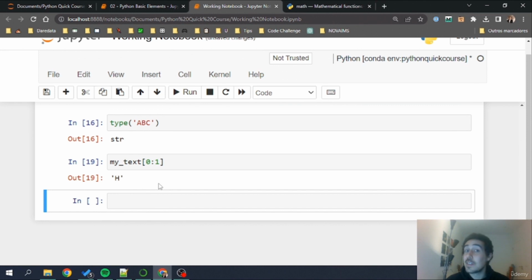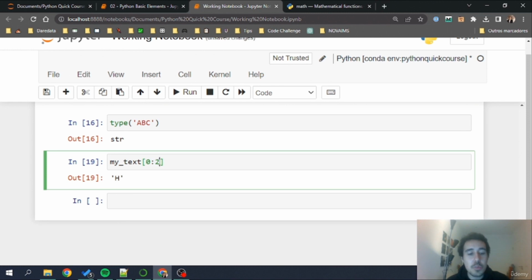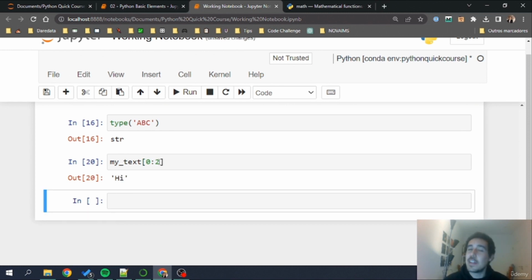It only yields h, because there's a part of that index that I didn't tell you. Basically, what that translates to is from index 0 up until 1, so the index 1 is not included. If we want to include index 1, we need to put 0 up until 2 in these indexes. In this way, we retrieve the first two characters, index 0 and index 1.